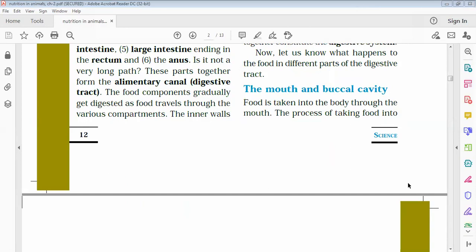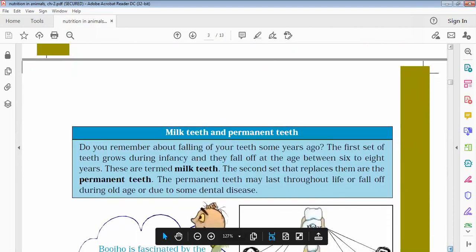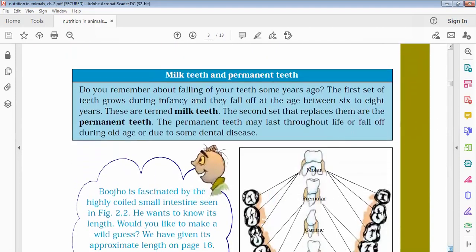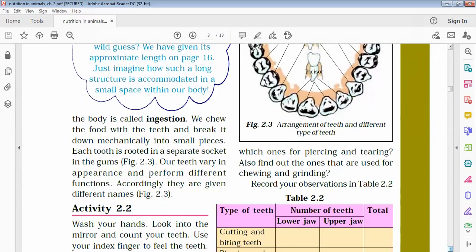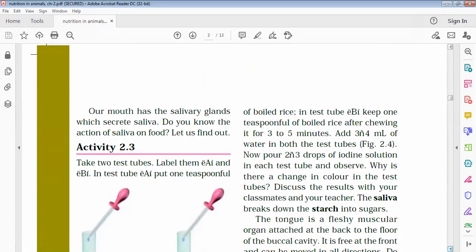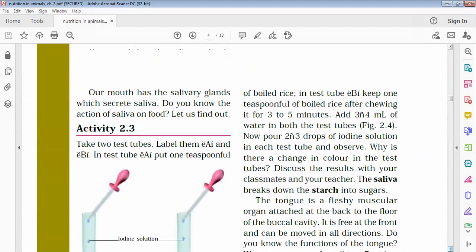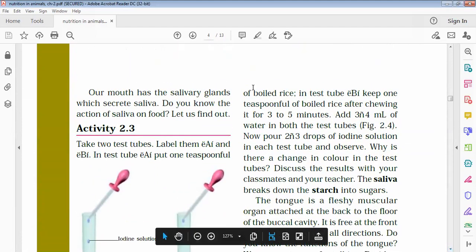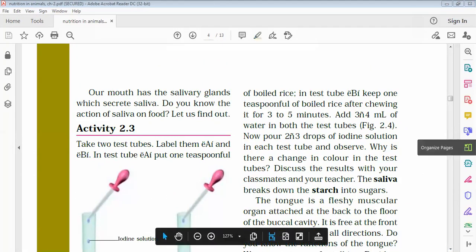Buccal cavity we have already discussed. Mouth and buccal cavity, the process starts here. Milk teeth and permanent teeth we have already done. Ingestion, lower jaw, upper jaw table we have already done yesterday only. Now we can also check activity 2.3.